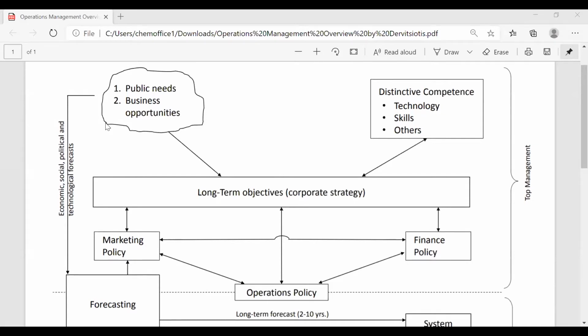That's the public needs and business opportunities. We need not go to the right part, the right hand side, because we have already had, I would say, a sufficient discussion for our course on the SWOT analysis, the strength side. Okay, but we have to discuss the left side of the diagram, public needs and business opportunities. Okay, so can you think of the reason why the author has separated the two, public needs and then business opportunities? Are you able to understand why that separation has happened?